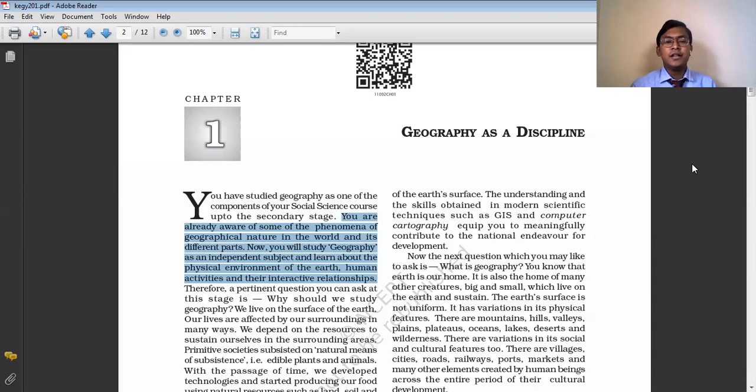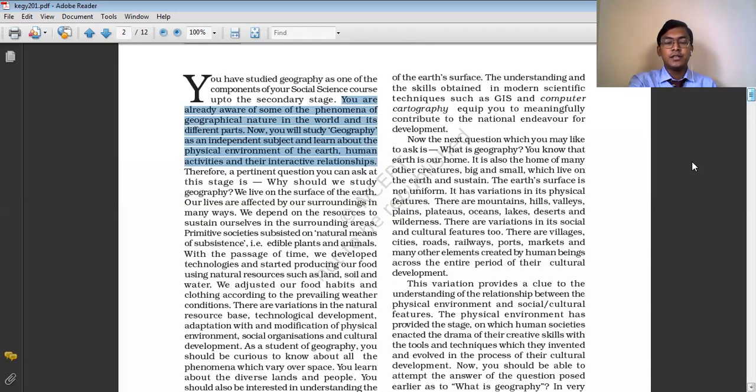And here you will be learning about the physical environment of the earth. You will be learning about the different human activities and their interactive relationship with the physical environment. So basically the subject matter of geography is very broad and it needs to be discussed in a more elaborate way, which can be done in your senior secondary classes. Therefore, a pertinent question you can ask at this stage is why should we study geography?